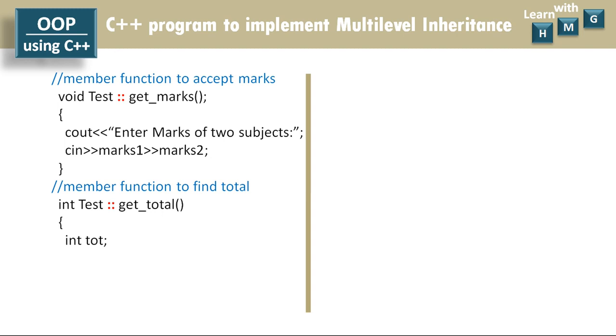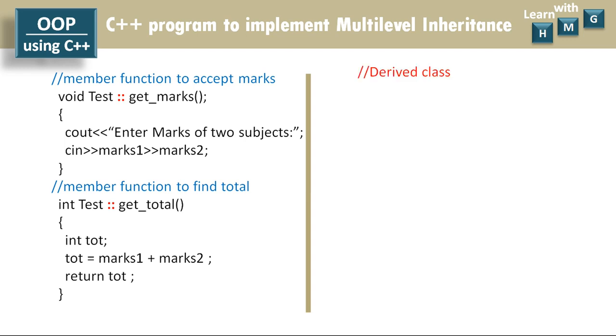One local variable will be required to find the total, that is, let us say tot of integer type. Find the value of tot by taking the addition of marks1 and marks2 data members, and return the value of the tot variable, that is, return total of marks. So in this way the getTotal function will find the total of two marks and will return it.